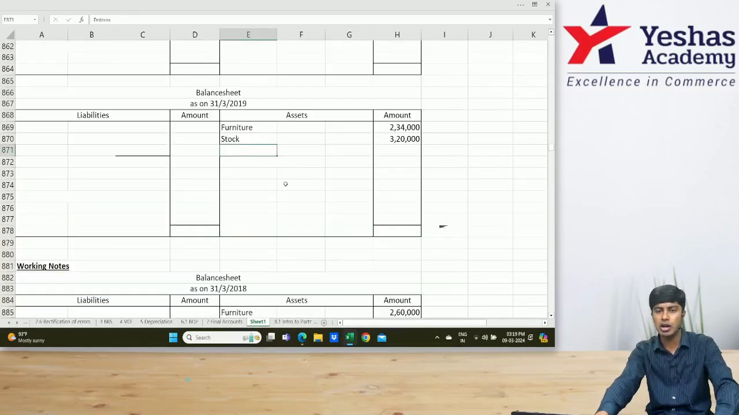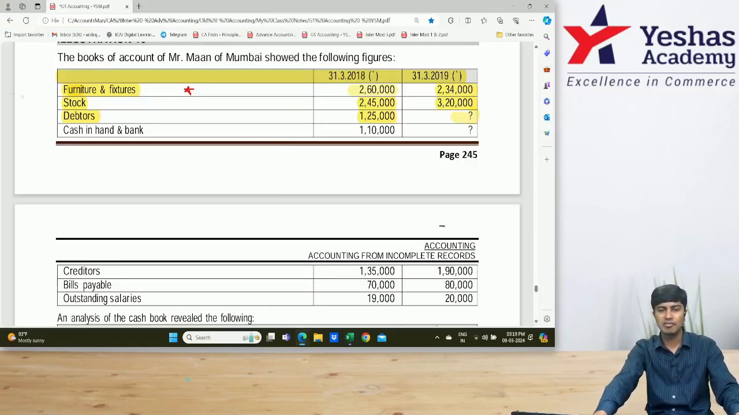In the balance sheet below stock, I'll write debtors. But I don't know the amount. I know that debtors has to be written, but I don't know the amount, so I'll write debtors and leave the place empty. Sir, what will happen if we don't write? If we don't write, what if you forget? So it's a reminder.